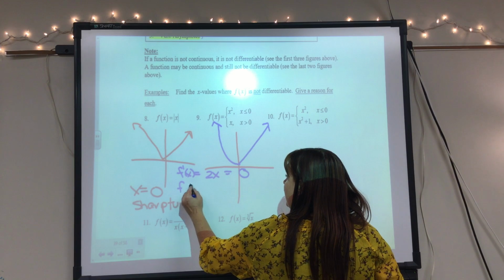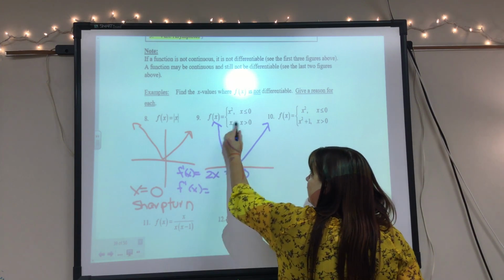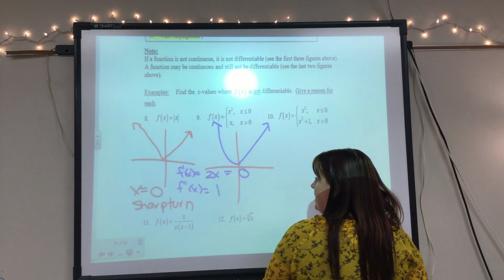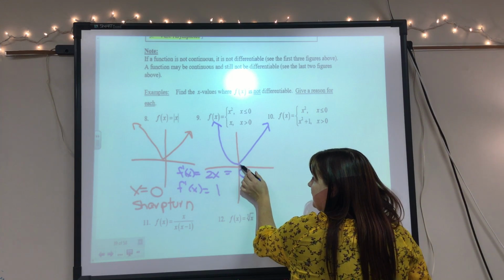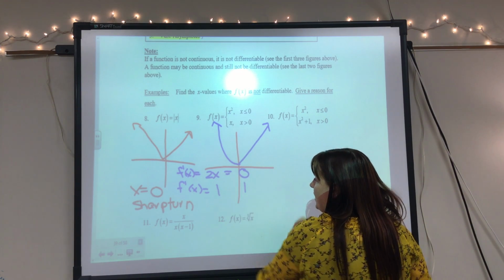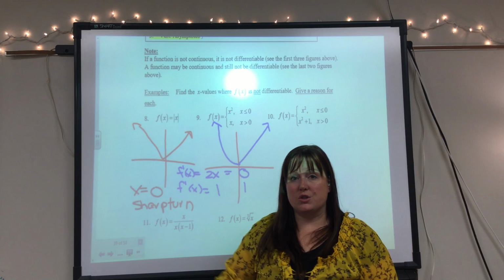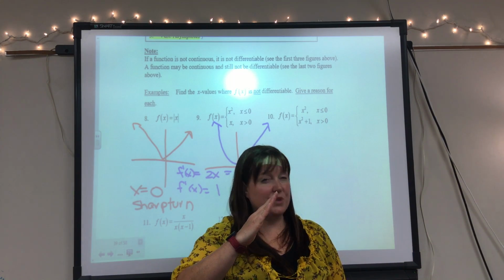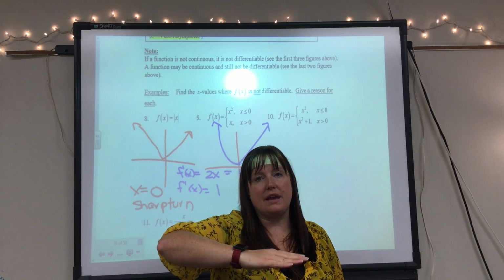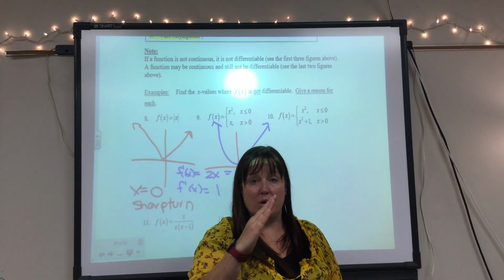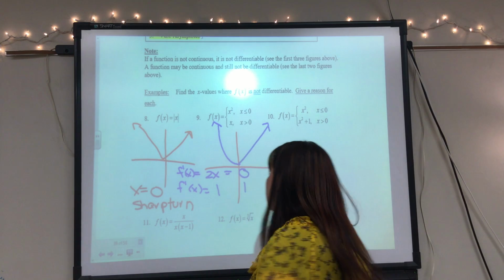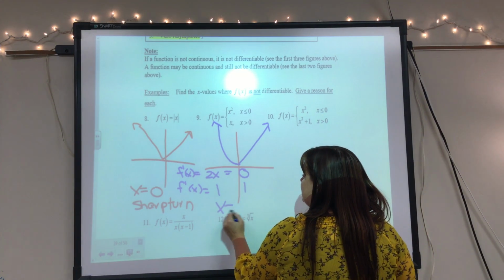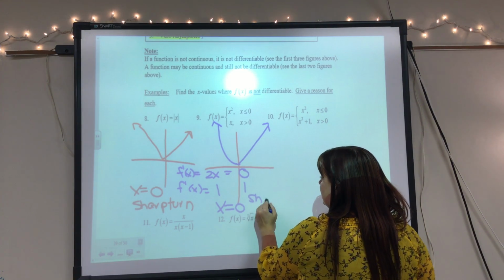Well, the derivative of the other half is just 1, meaning the slope of the tangent line at this point is 1. Okay, so that is a sharp turn. We're going from a 0 slope to a 1 slope really quickly, like instantaneously at 0. That's a sharp turn. So this is not differentiable at x equals 0 because of a sharp turn as well.